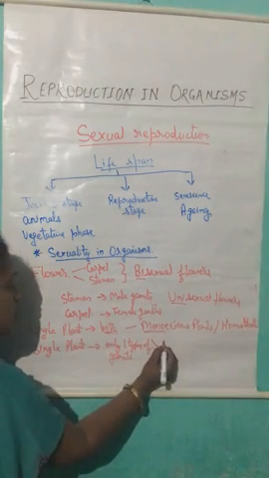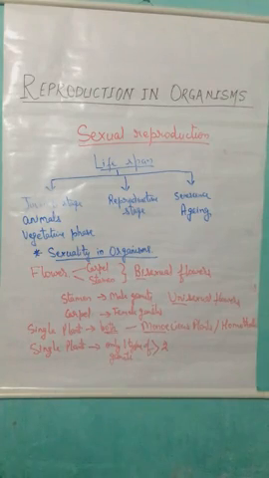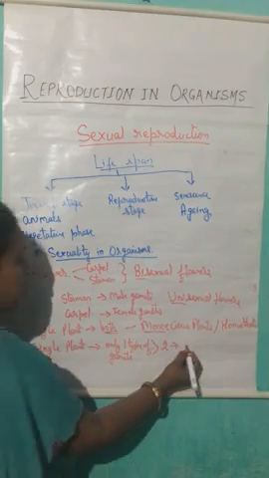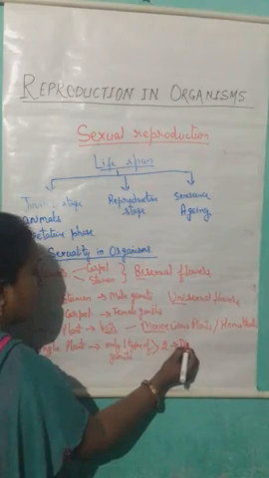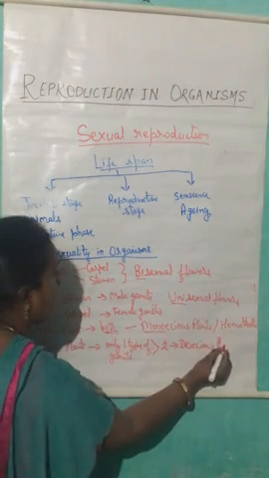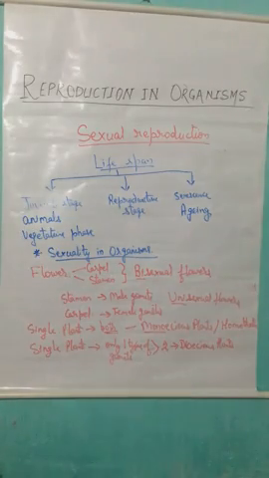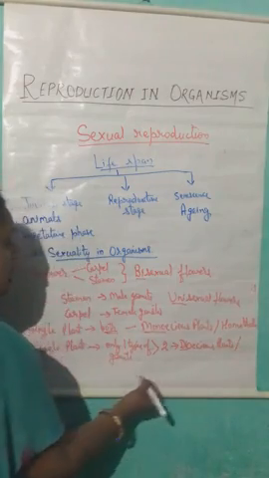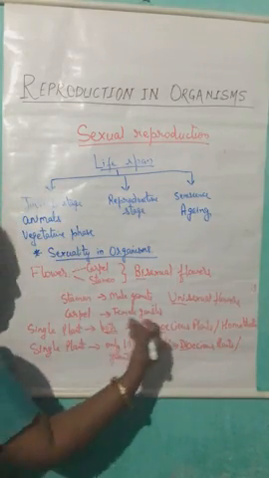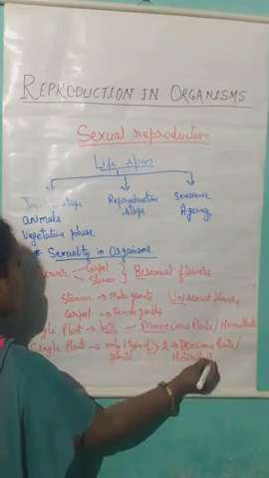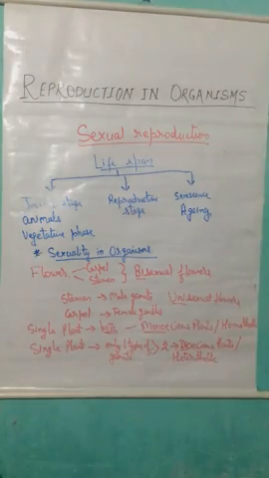Here, 2 plants are required for the production of the 2 different types of gametes, and hence these types of plants are known as dioecious plants. That means for the formation of the 2 types of gametes, there is a need of 2 plants, hence they are known as dioecious plants. Or the 2 different types of gametes are produced on 2 different plants, hence they are also known as heterothallic plants.